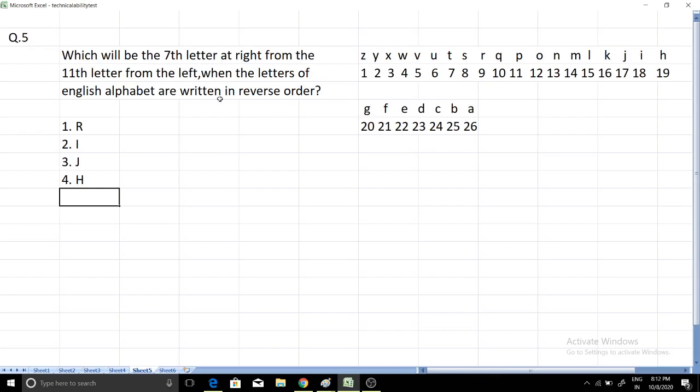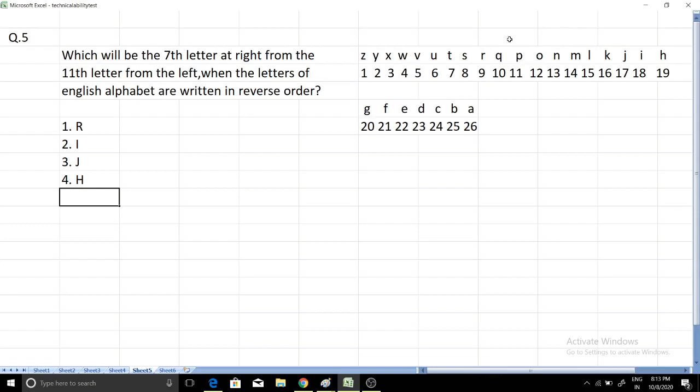So let's see one more time, which will be the 7th letter at right from the 11th letter from the left. At first we have to find the 11th letter from the left, and provided we have been given reversed order. So the 11th letter from the left is P, and afterward we have to find the 7th letter right from the 11th letter. So afterward we have to find the 7th letter in the right direction.